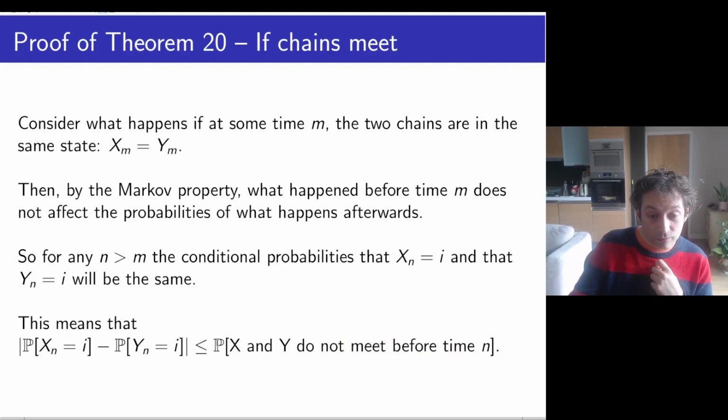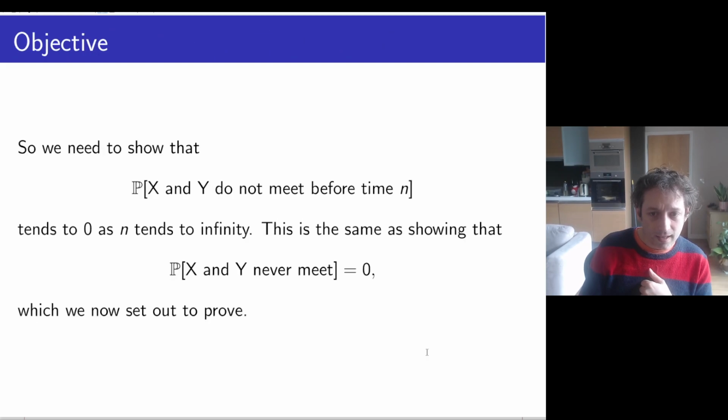So what the proof is actually going to focus on now is this bit. We're going to try and show that this probability, the probability that they don't meet before time n, tends to 0 as n tends to infinity. We see that it's decreasing, but let's see that it actually tends to 0. This is what I just said.